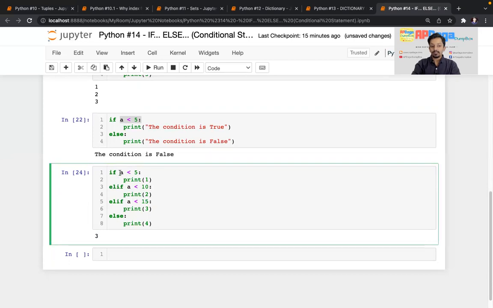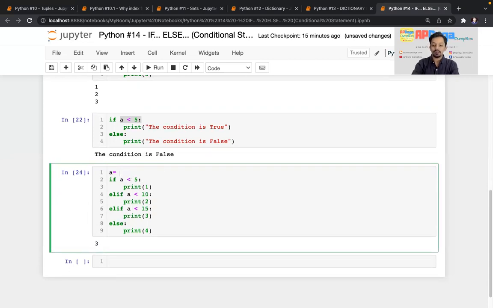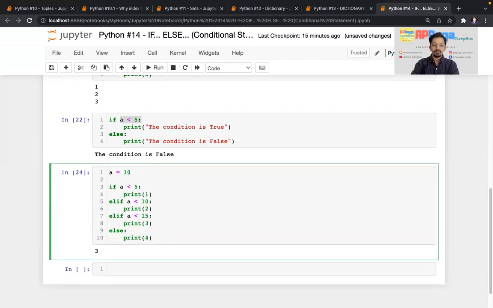Why? Because it checked the value of a over here is 10. I'll write it once again here, a equal to 10. Okay. So it will check whether 10 is less than 5. No, false. Then it went here. Whether 10 is less than 10. No, false. 10 equal to 10, but 10 less than 10, it is false. Then it went here. 10 is less than 15. True. That's why it printed 3. And then it skipped this else part as well. Once the condition is true, whatever is written within that will be executed.